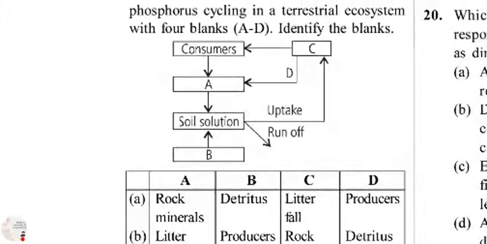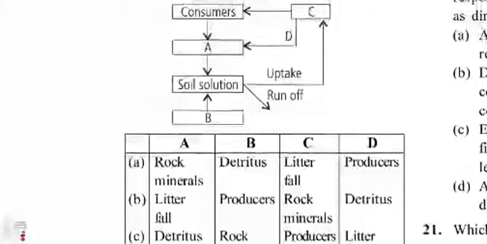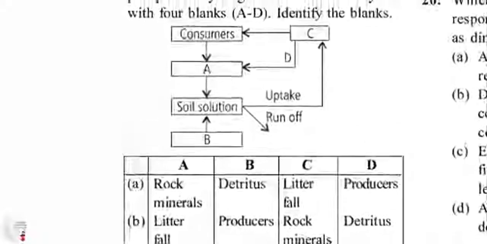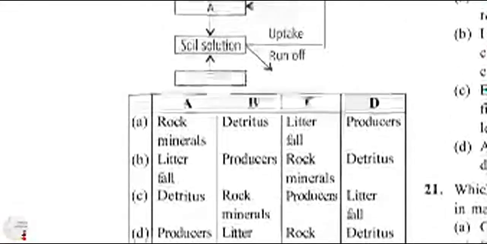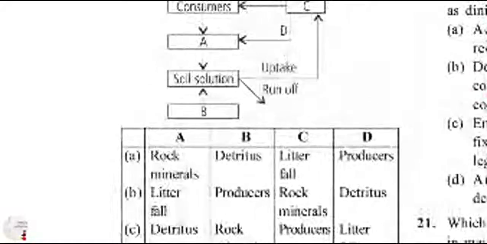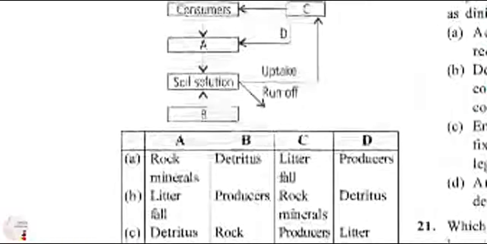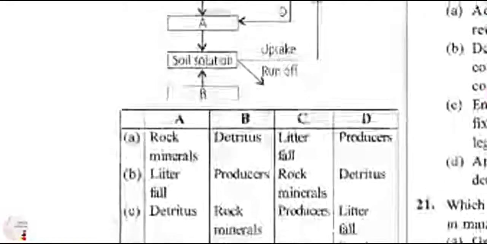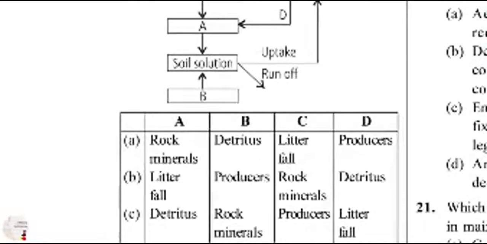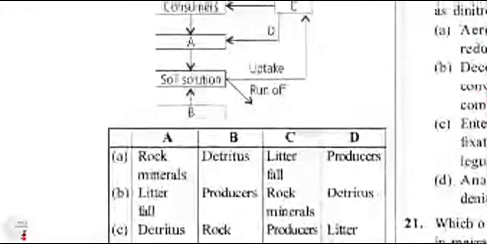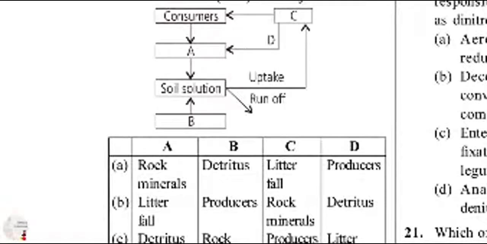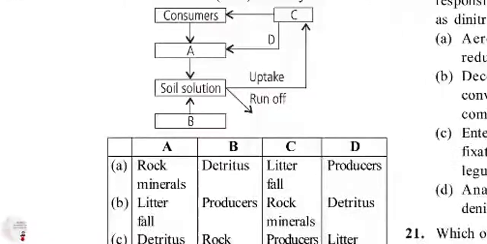So I think here D is detritus, because it will come after the consumer. Second, rock minerals, then producers, and then later. So this type of question can be asked in examination. I hope you understand till here. Further things we will discuss tomorrow. Thanks.